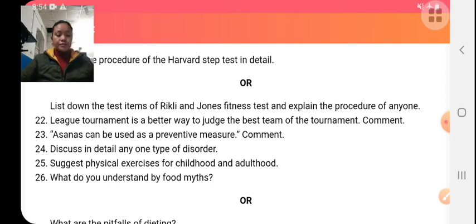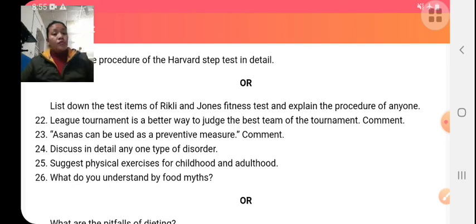Disorders reduce the efficiency of the individual. There are various types of disorders like attention deficit hyperactivity disorder, autism spectrum disorder, sensory processing disorder, oppositional defiant disorder, etc.